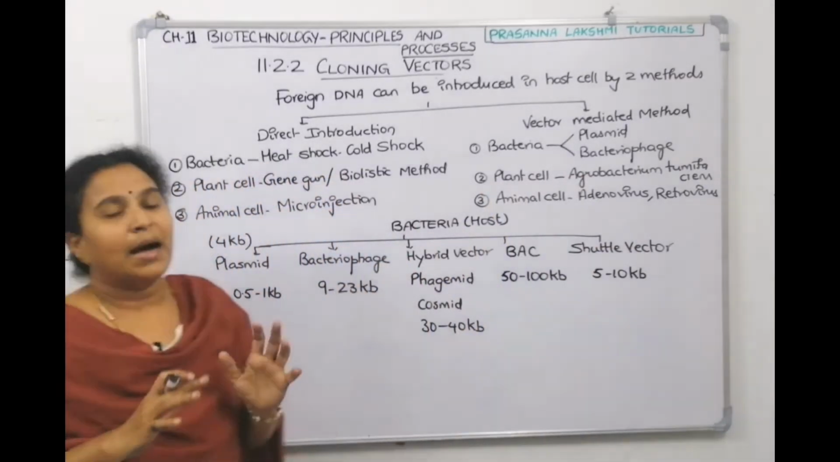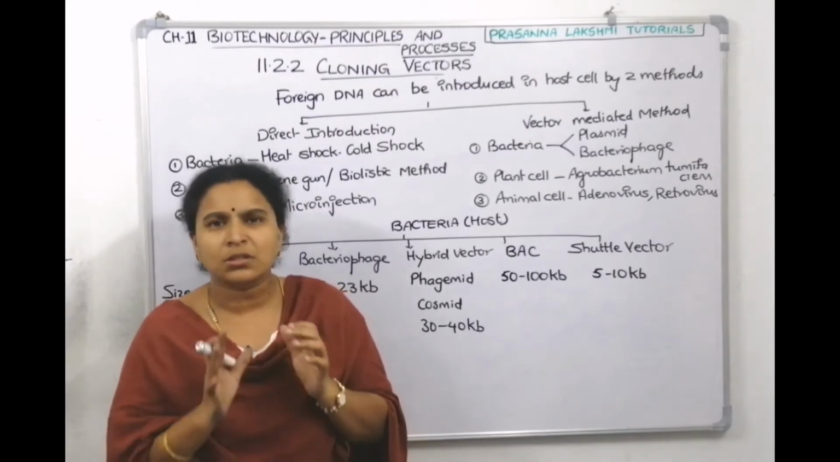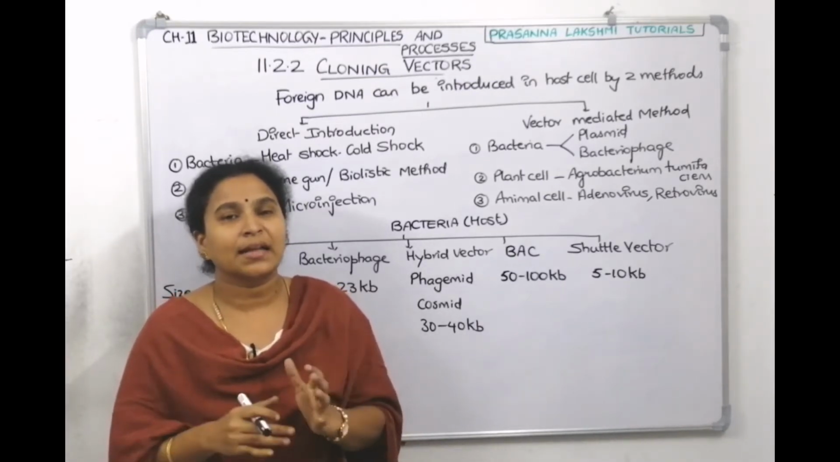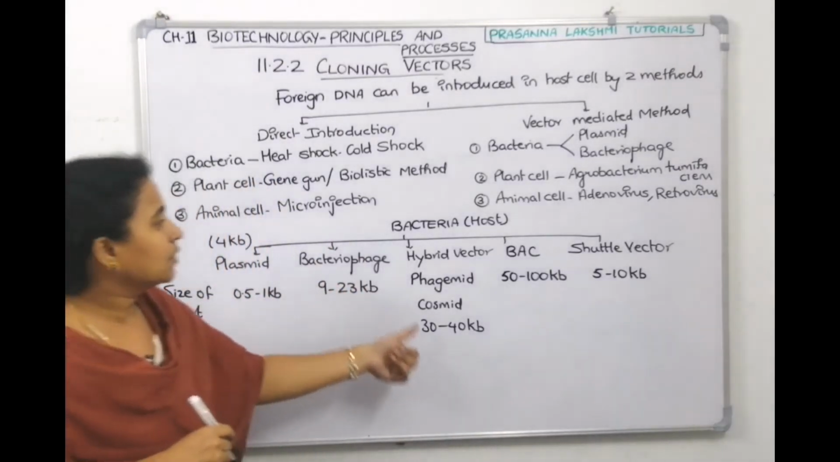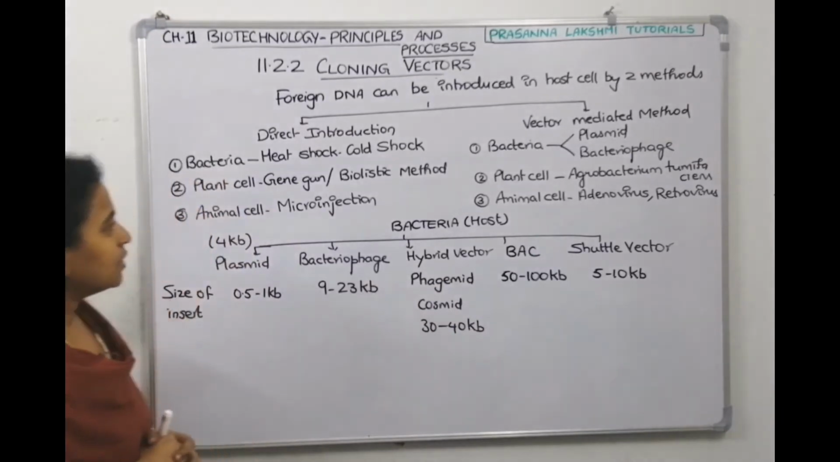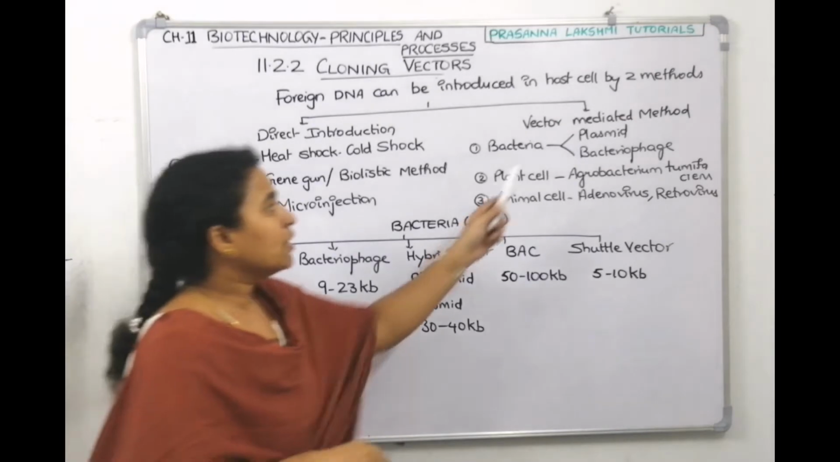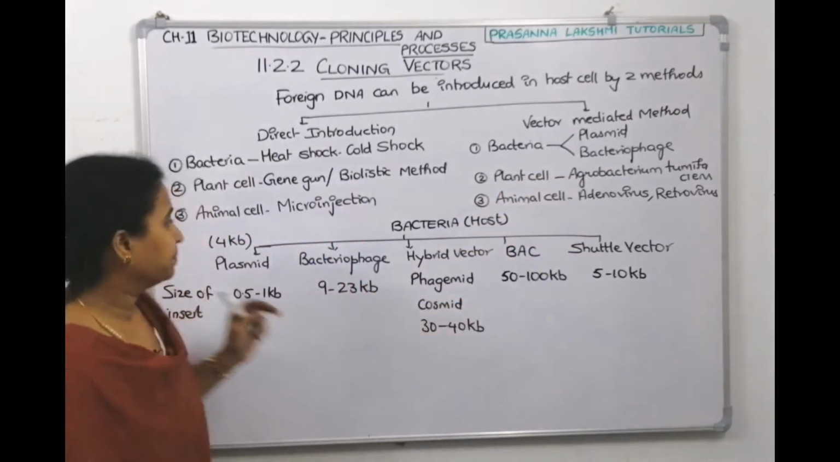And then I told you our preferable choice of host is always bacteria. So that's why scientists have explored bacteria and they have come up with n number of vectors. This is one, second one, third one, fourth one and fifth one. Quickly take a screenshot. Right. Now NCERT mentioned only about plasmids and bacteriophages, so we'll talk only about these two first.